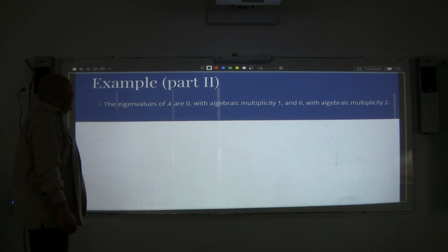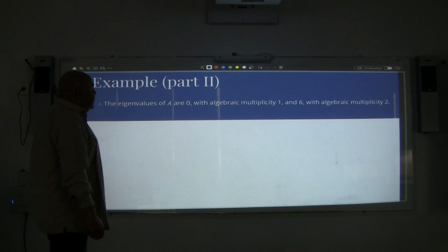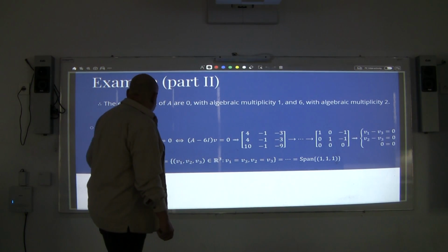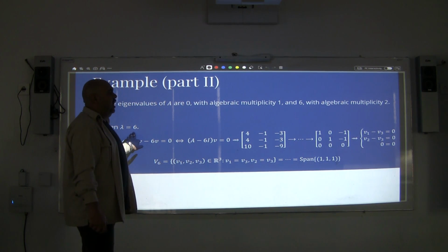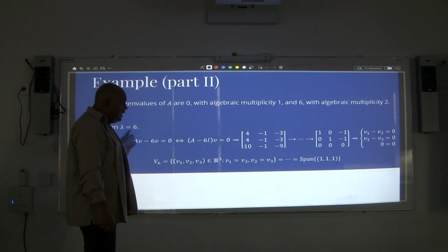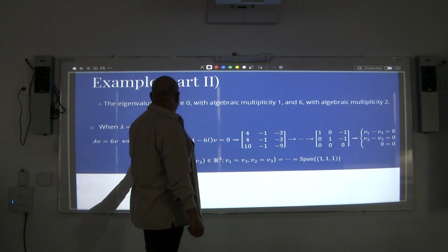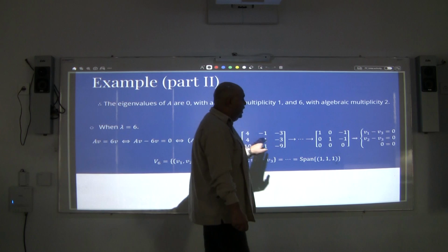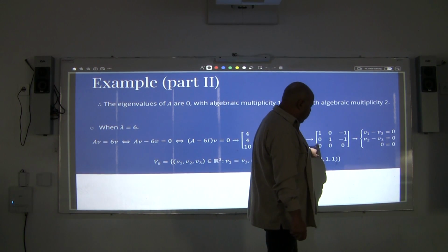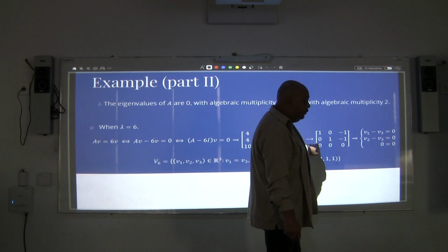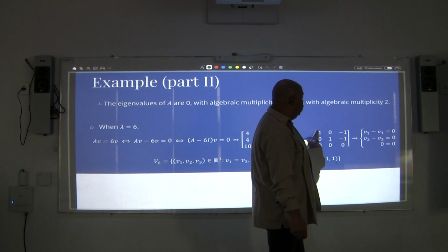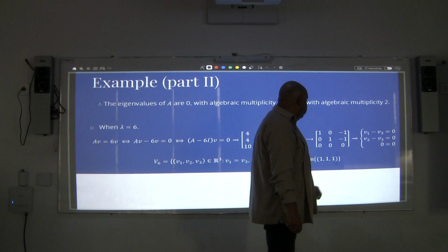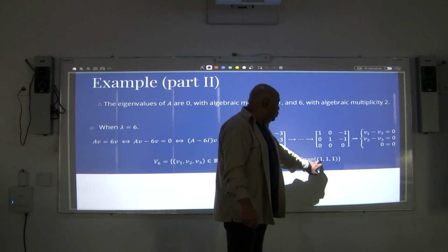Part number 2, the eigenvalues of A are 0 with algebraic multiplicity of 1 and 6 with algebraic multiplicity number 2. If I try to get the eigenvectors relative to 6, I will start substituting in the main equation by lambda equal to 6. And in this case, I ended up having this matrix here after reaching the reduced echelon form, which means the first component is equal to the third component, the second component is equal to the third component, and the span is (1, 1, 1).